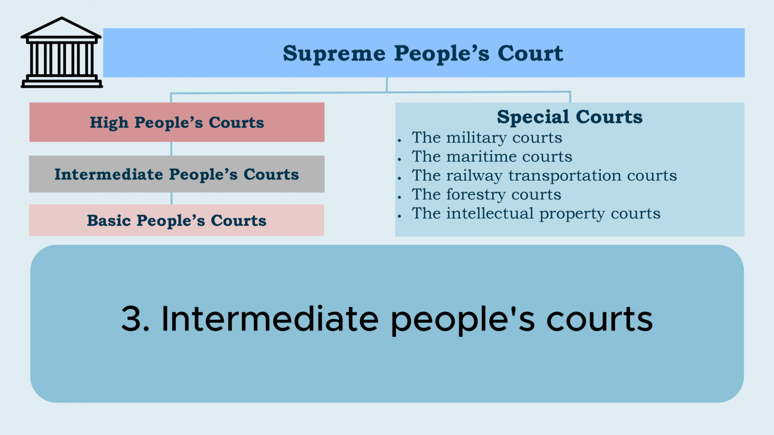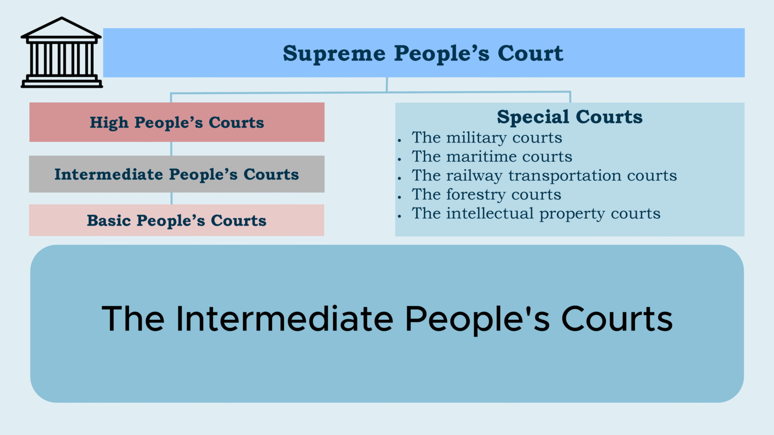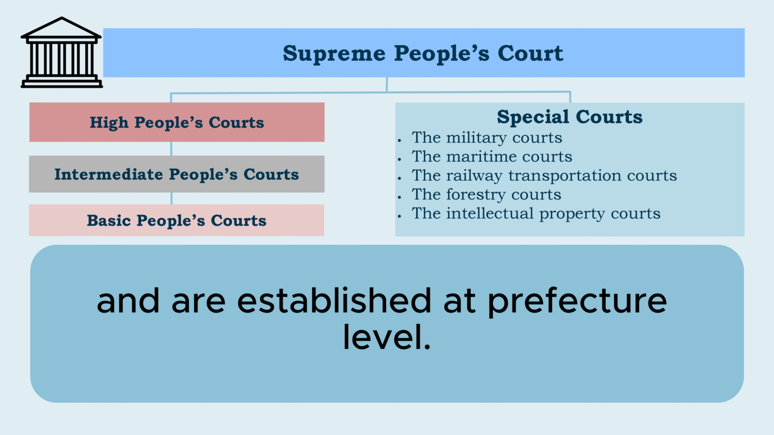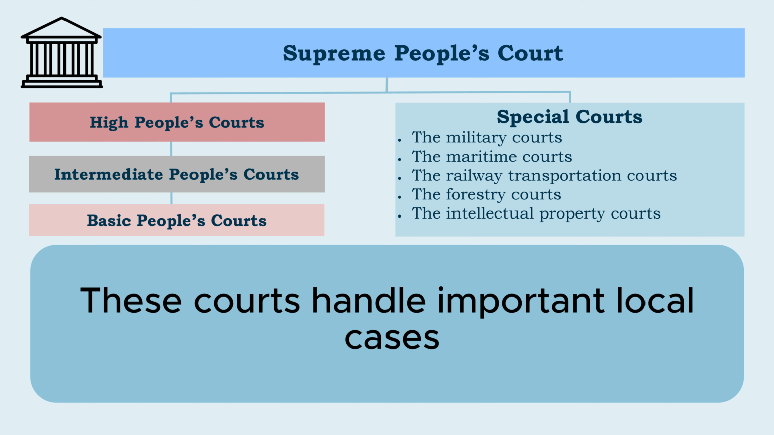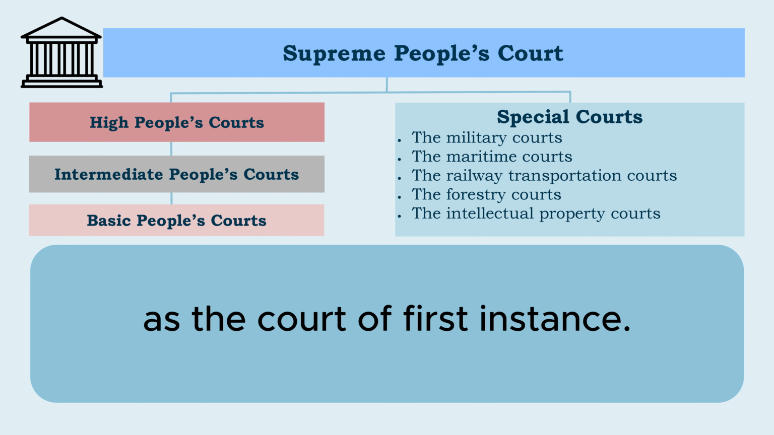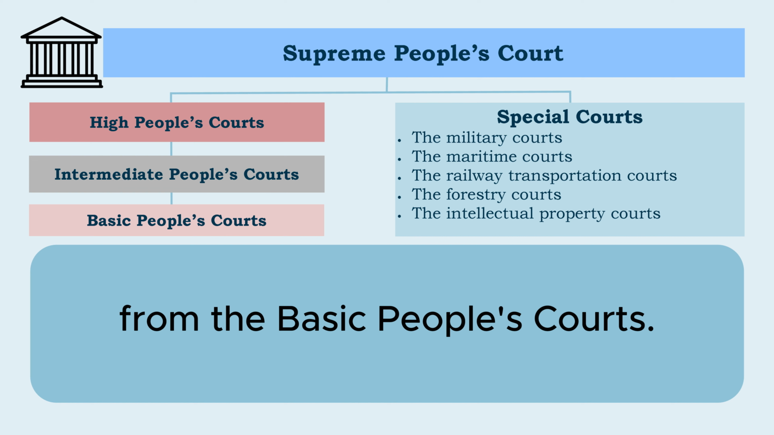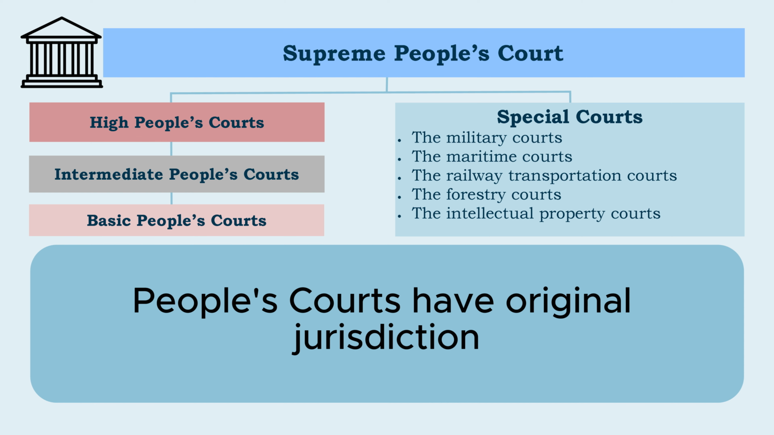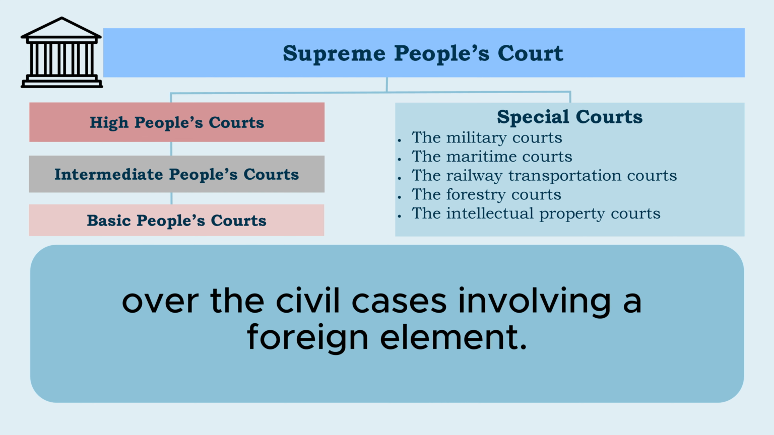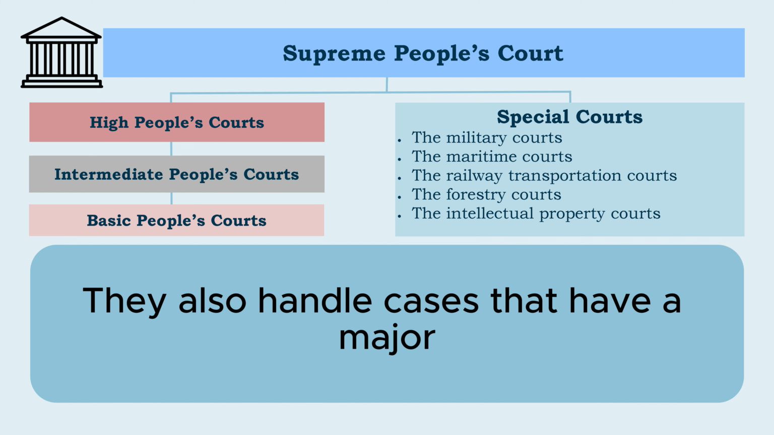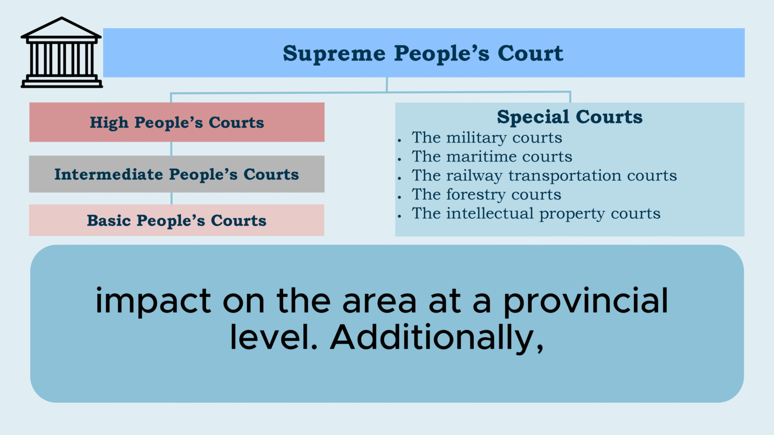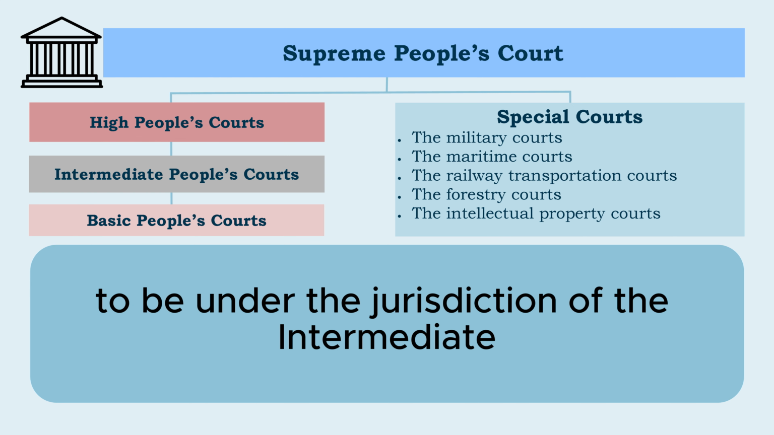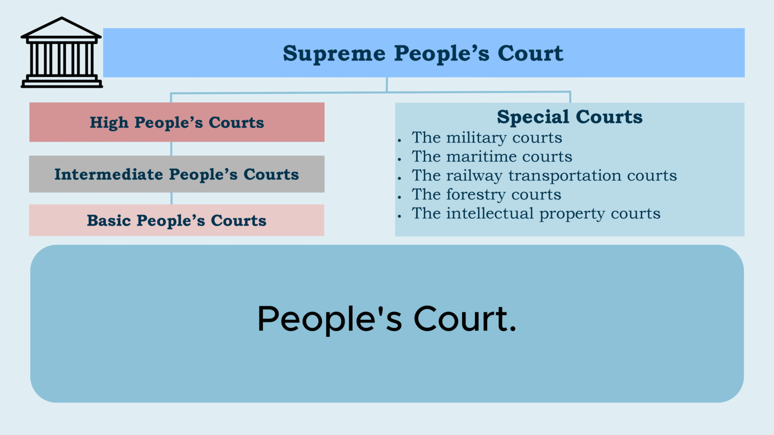3. Intermediate People's Courts. The Intermediate People's Courts are the second lowest level courts and are established at prefecture level. These courts handle important local cases as the court of first instance. They also hear appeal cases from the Basic People's Courts. The Intermediate People's Courts have original jurisdiction over the civil cases involving a foreign element. They also handle cases that have a major impact on the area at a provincial level. Additionally, they take cases determined by the Supreme People's Court to be under the jurisdiction of the Intermediate People's Court.